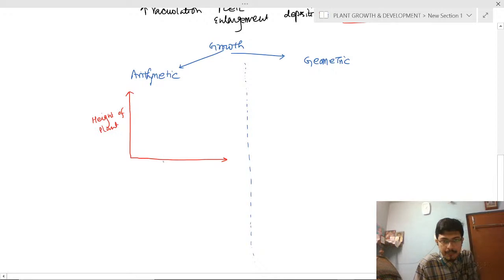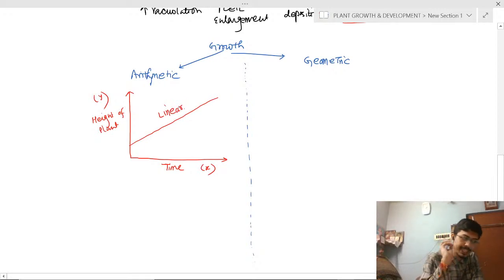And this is the time. This is in the x-axis and this is in the y-axis. Okay. So what will be the curve? This will be the curve. Arithmetic growth. Okay. So this is a linear curve. This is the linear curve.